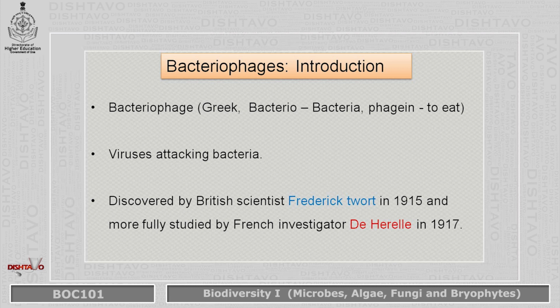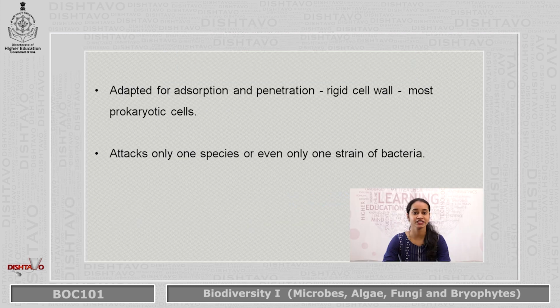Now coming to its discovery, this virus was first discovered by British scientist Frederick Twort in 1915 and it was more fully studied by French investigator D'Herelle in 1917. These viruses are specially adapted for adsorption and penetration through the rigid cell wall in most of the prokaryotic cells. There are different types of bacteriophages present in the environment, and each has a specific role to play, and usually according to the study, each bacteriophage attacks only one species of bacterium or only one strain of the bacteria.